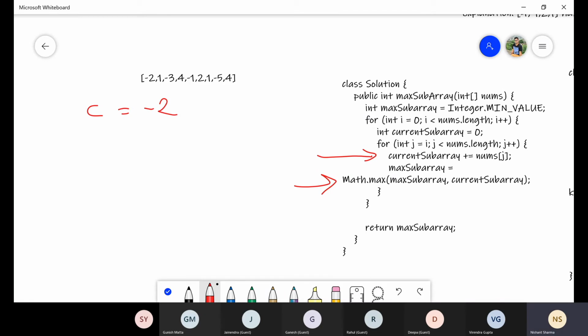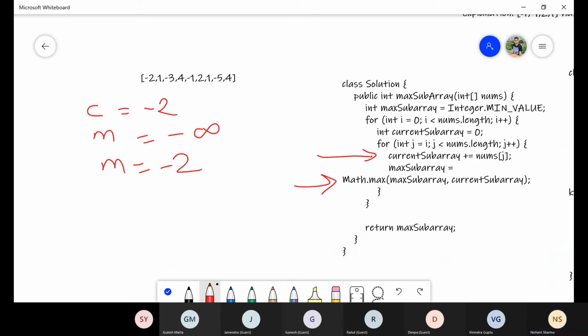And the maximum sum array I will indicate with m, which is minus infinity. So now I try to find out the maximum out of this. Which one is maximum? -2. So I will update this m value to -2. This is clear. For the first time, the loop will run like this.